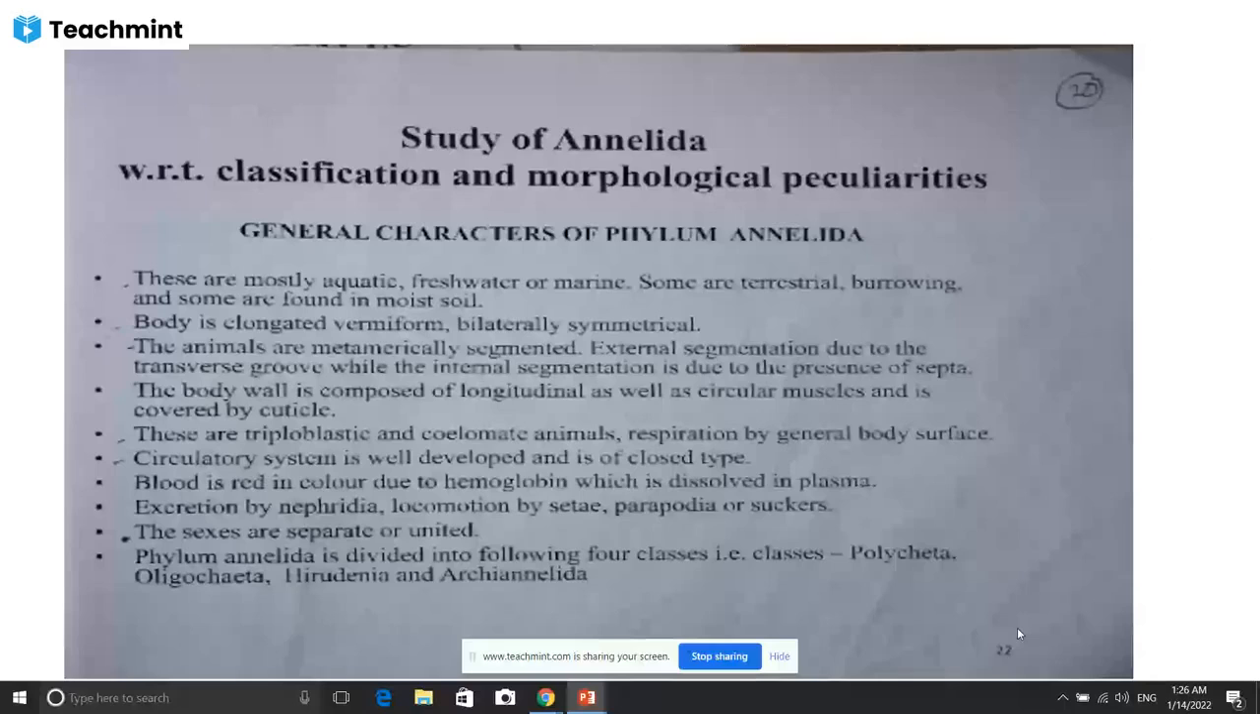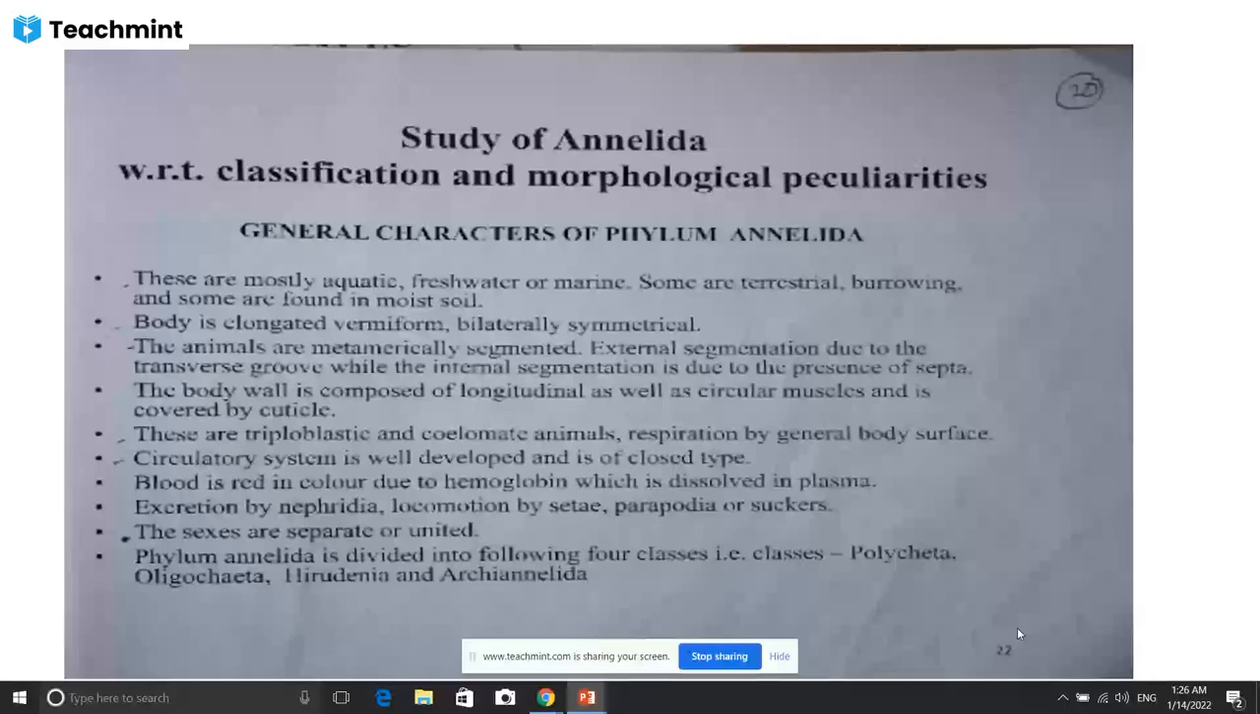each segment on the body of the earthworm is equal. Near about 121 segments are present on the body of the earthworm. So each segment is equal, therefore it is called metamerically segmented. Now, external segmentation is due to the transverse groove, while internal segmentation is due to the presence of septa. Internally, there are septa.